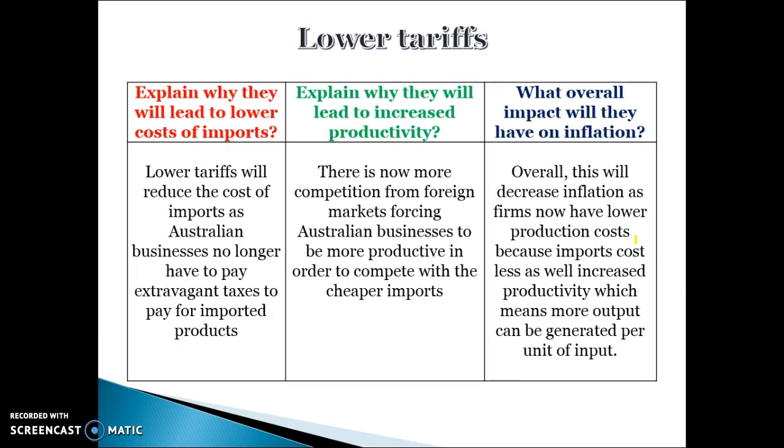Lower tariffs, not as important for this chapter, but when we lead to lower tariffs, they lower the cost of imports. So imported cars in the CPI become cheaper, and that leads to a decrease in the CPI. It also increases the productivity of local firms because they have to compete against foreign products, and that leads to a decrease in the price of Australian products as well. Overall, this will decrease inflation because firms have lower production costs if they use imports in production. If they decide to become more productive, they will also have lower cost of production as well, helping to lower the cost per unit of production.